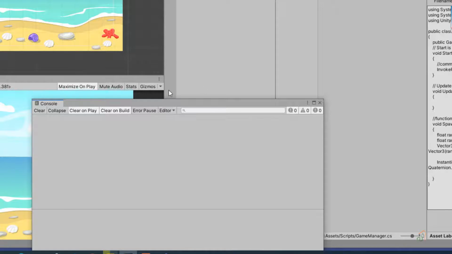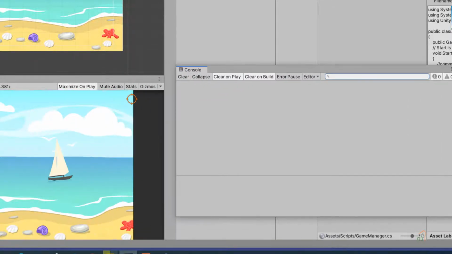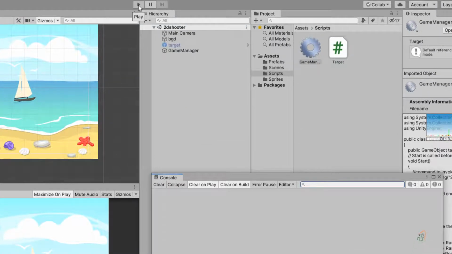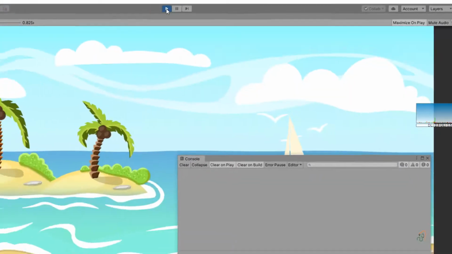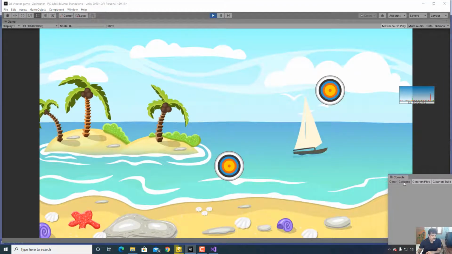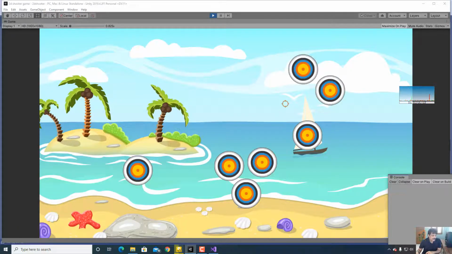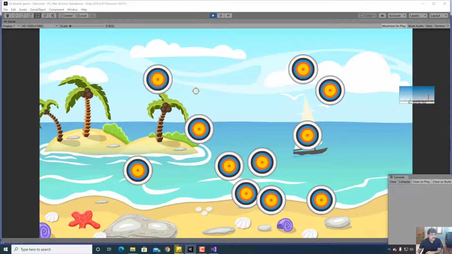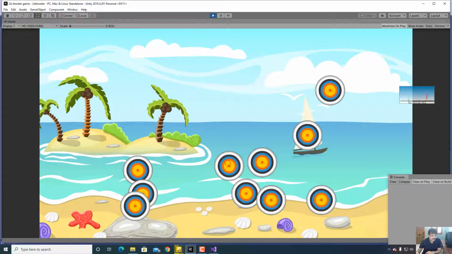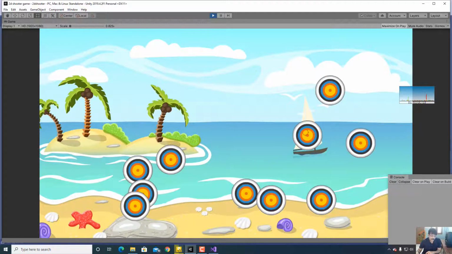So now let us click here, maximize on play is on, click the play button. Now if we click the play button, see what happens. When it is compiled, I'll move this to the side. You can see here, after every 1 second, this is popping up at various locations. And I can hit it, and as soon as I hit it, see, it disappears. Okay, so this logic is working.